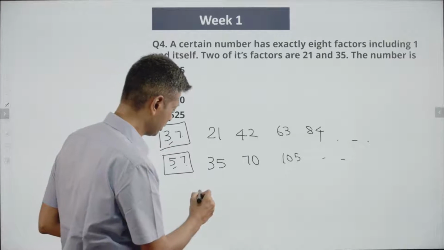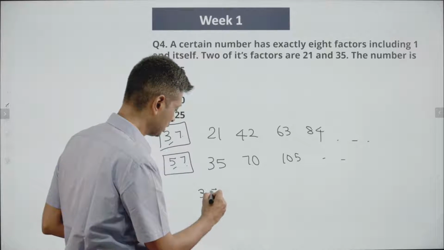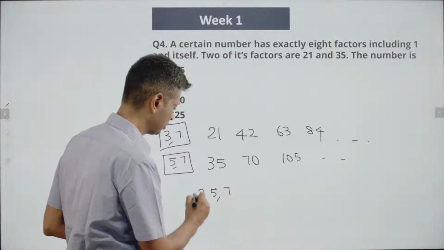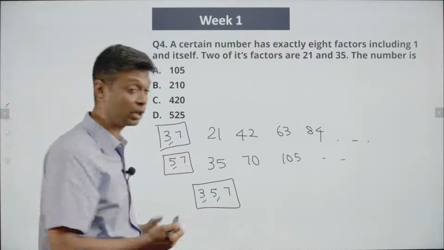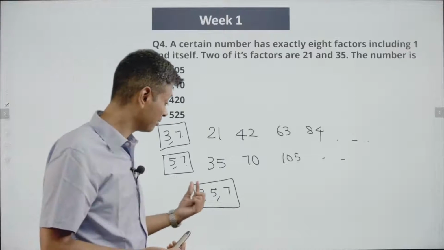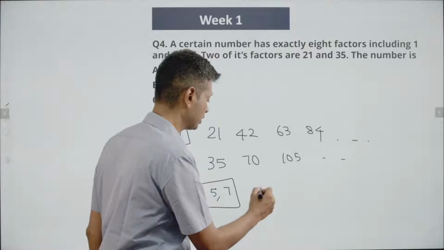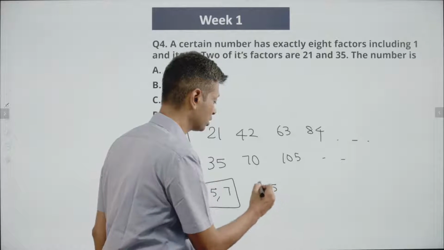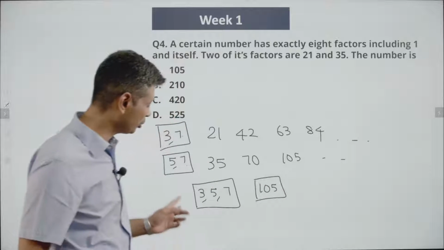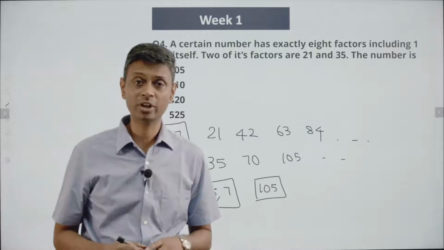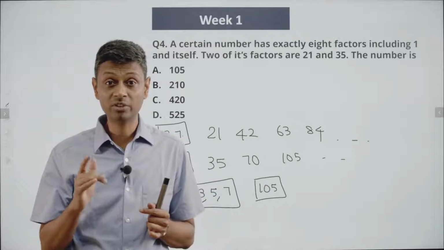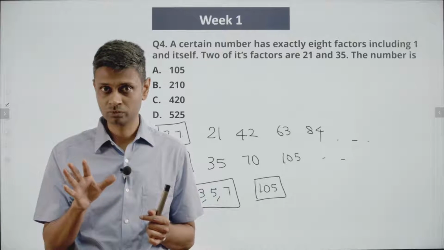So our number is a multiple of 3, a multiple of 5, a multiple of 7. Or 3 into 5 is 15, 15 into 7 is 105. The number we are looking for is a multiple of 105. We are able to multiply these 3 and go to 105 because they are co-prime. 3, 5 and 7 have nothing in common.